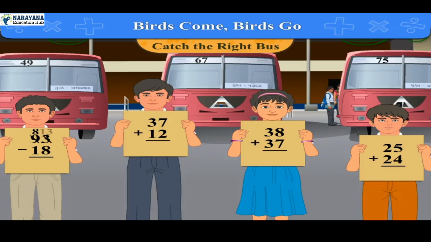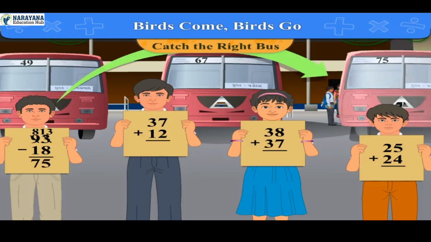So 5 will be 15. Now subtract 8 from 15, we get 7, which is written below 8. Now subtract 1 from 8, we get 7. Thus the answer is 77. So the boy with the fifth card will sit in bus number 77.